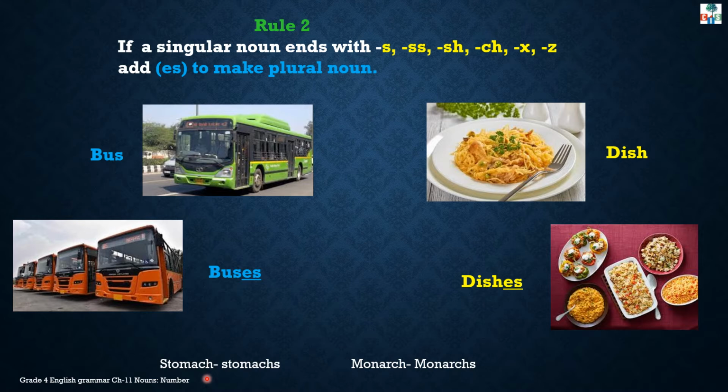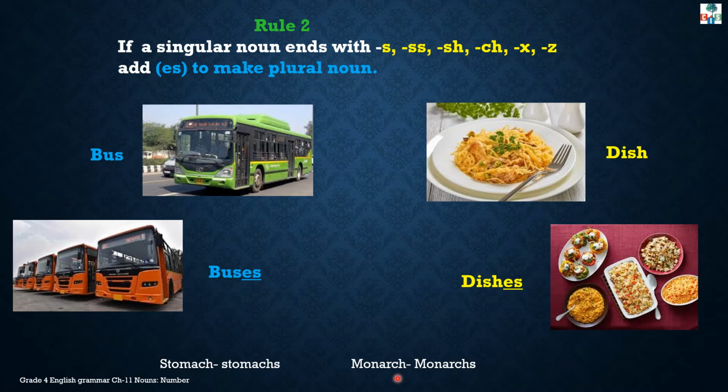But look at this word, children. Stomach. The word stomach also ends with ch. But at the end we get the sound of k. Stomach, k. So we will not add es to make it a plural noun. We will just add s. Stomach, stomachs. Okay. Monarch. Monarch also ends with letters ch.